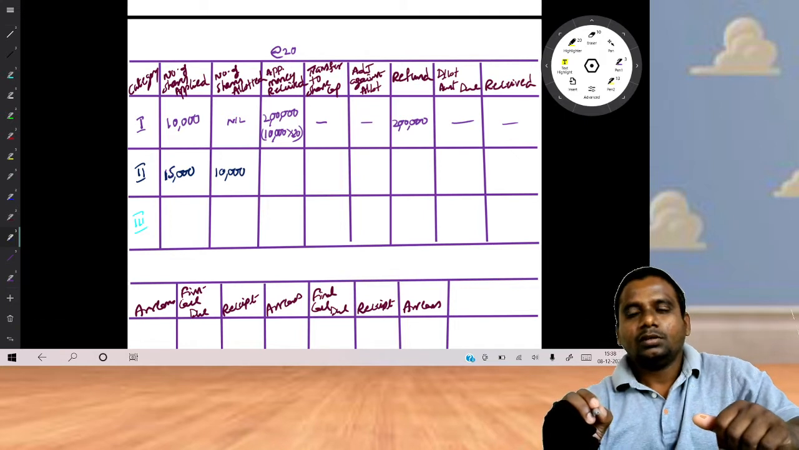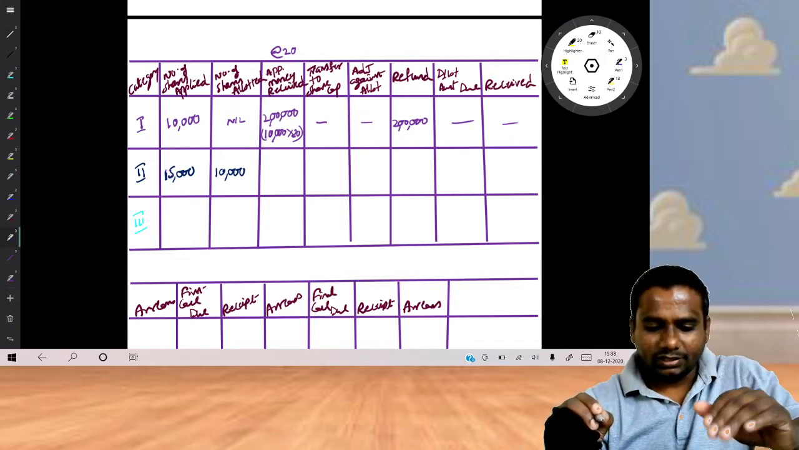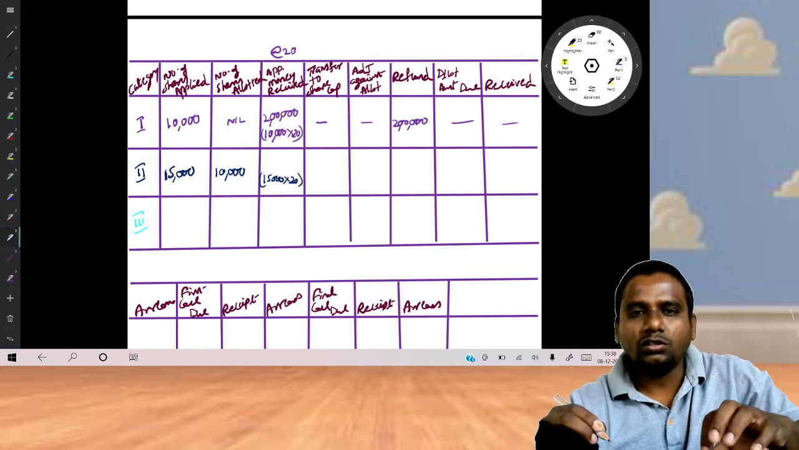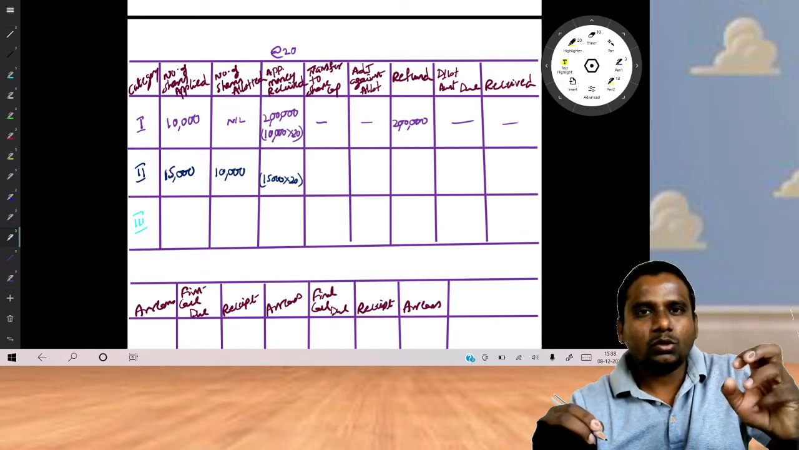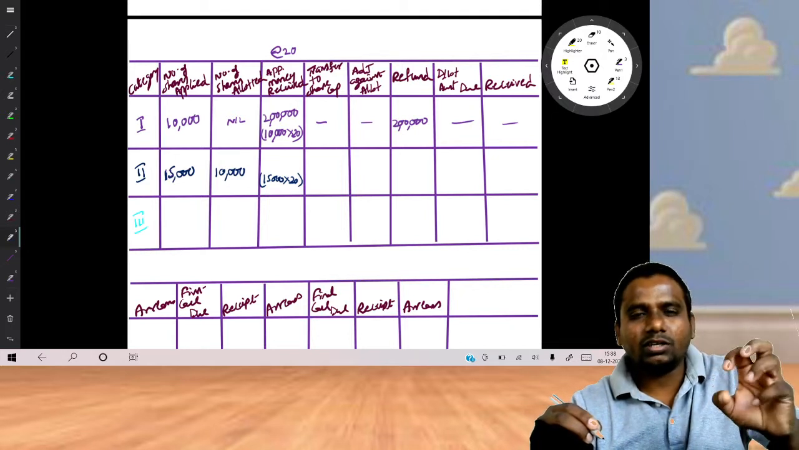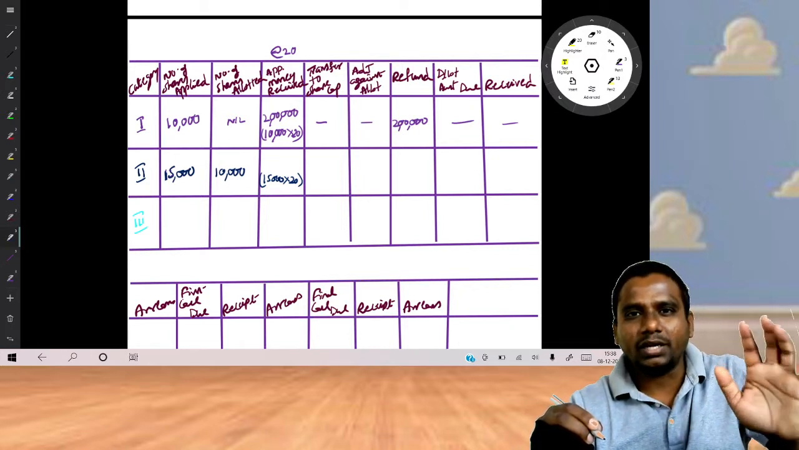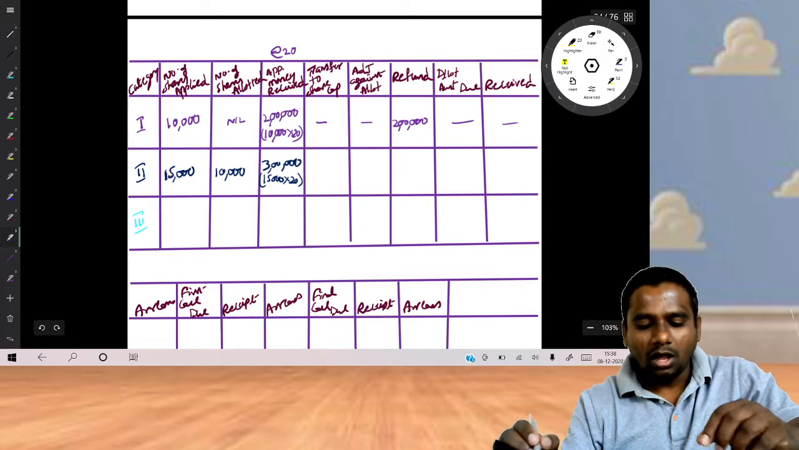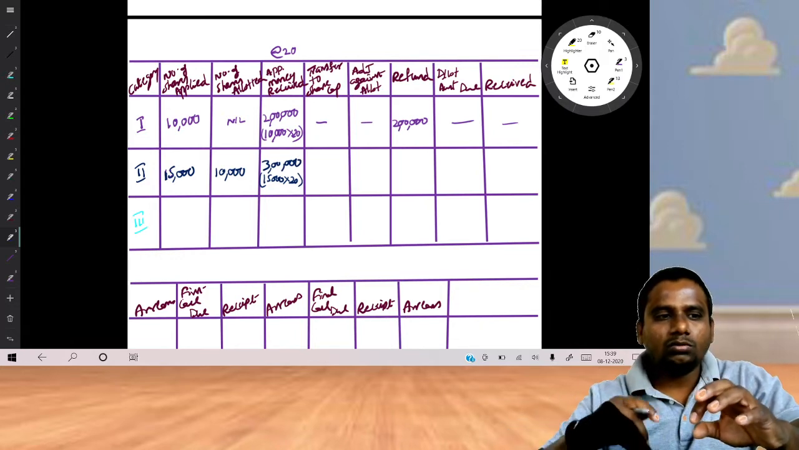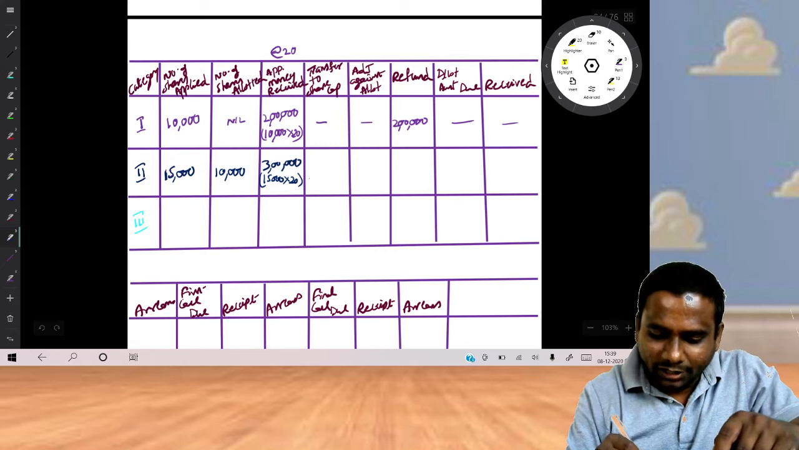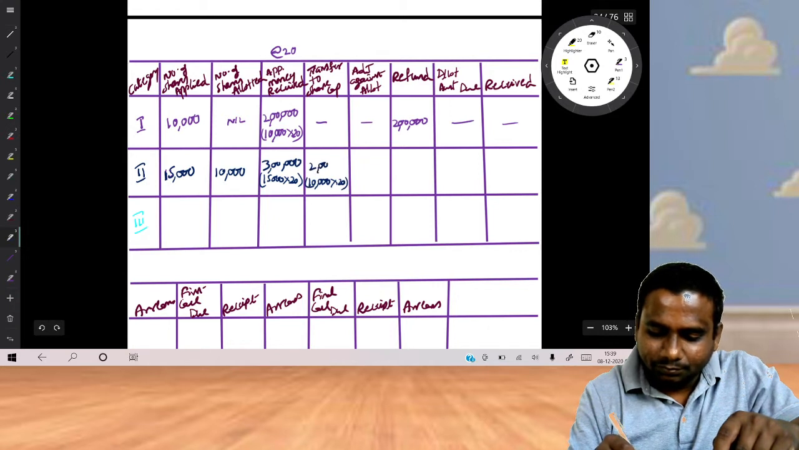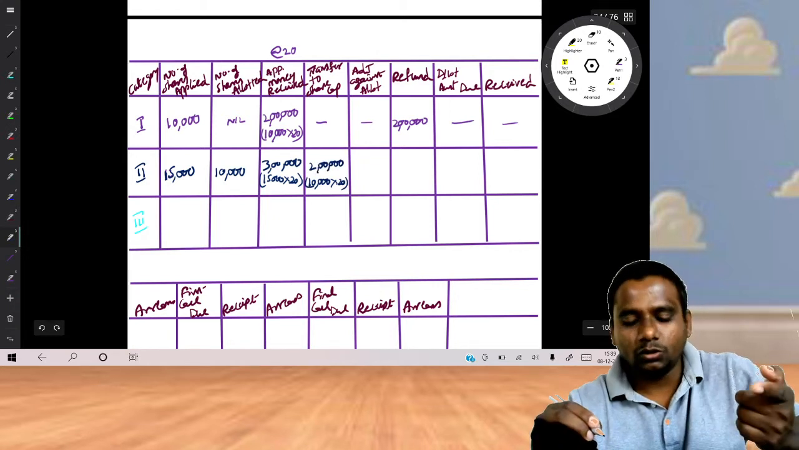10,000 shares. Now look at how much application money we have received. Application money we will receive on the total number of shares applied, at the time of application. So how much amount here? 3 lakhs. Out of 3 lakhs, how much amount will we transfer to share capital? Sorry, number of shares allotted into application money.